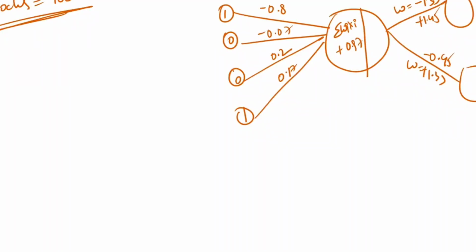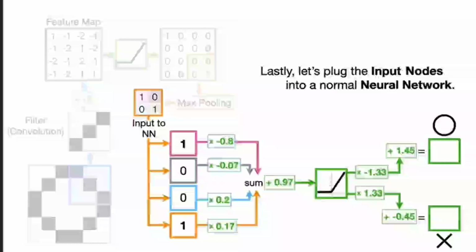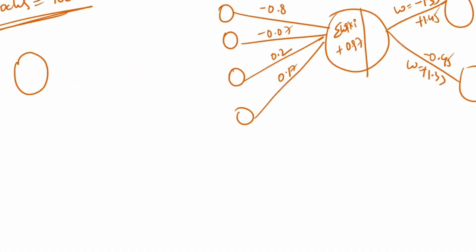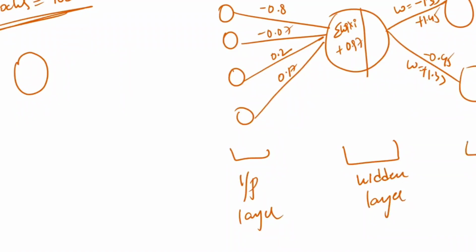Now for this final answer, I'm going to send the image called O image. O image is nothing but this one. So this is the neural network. Please write this neural network in the notes, where one hidden layer is there and in the output you are having 2 neurons. This is the input layer. This is the hidden layer, where the hidden layer consists of only one neuron, and this is the output layer.